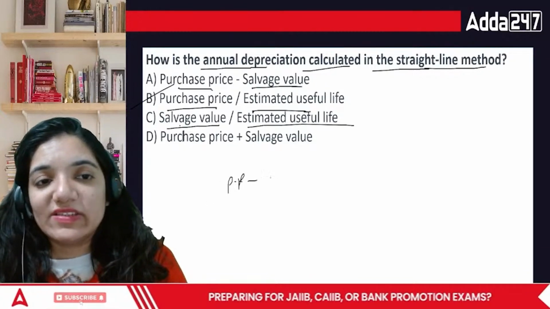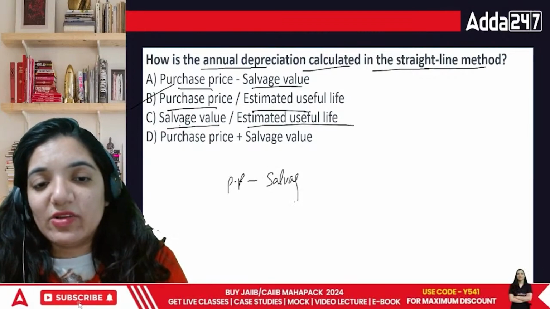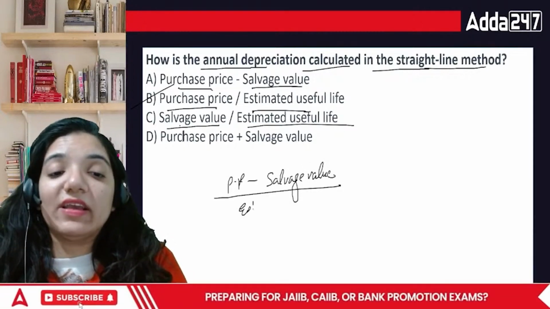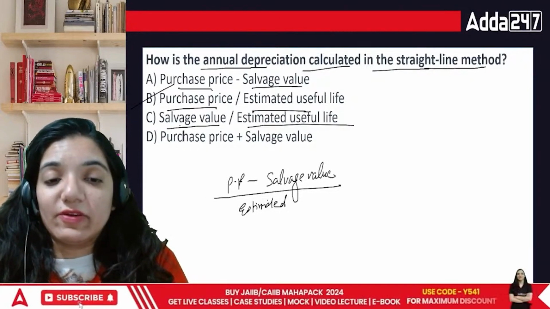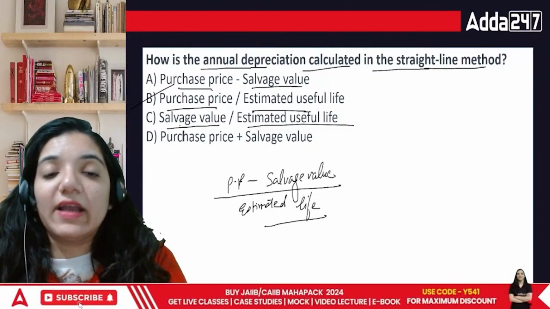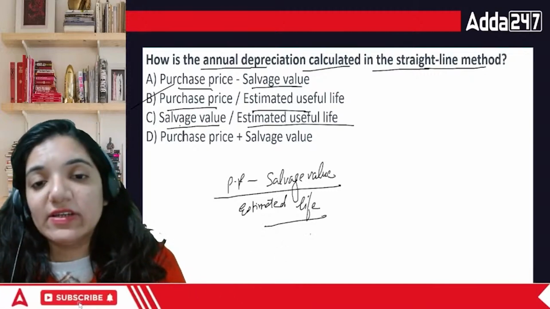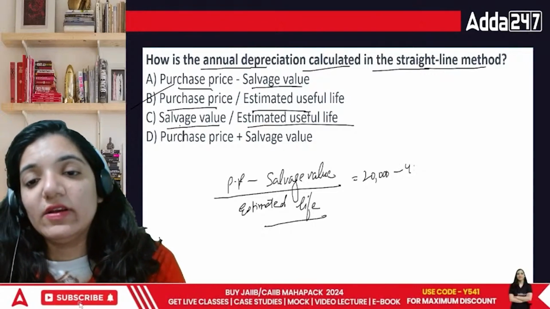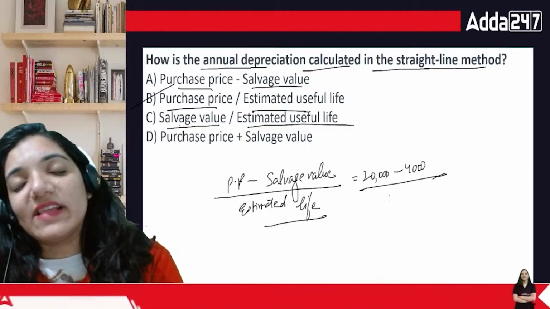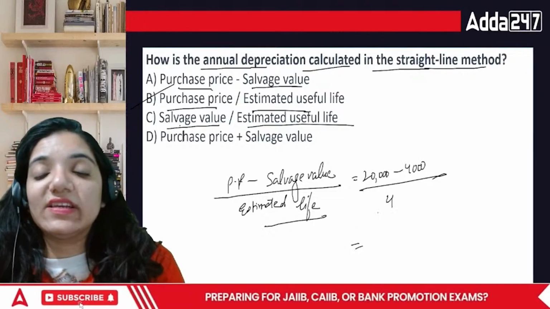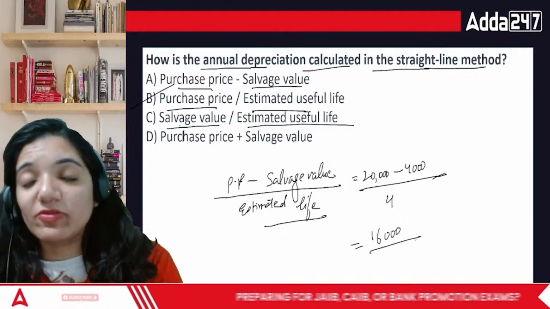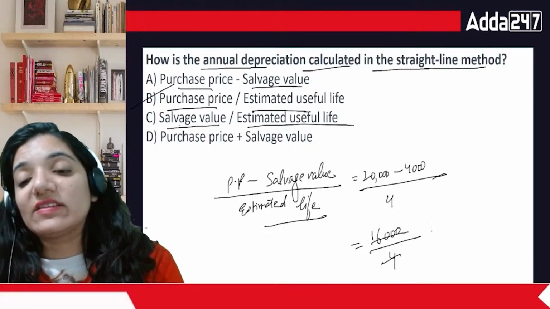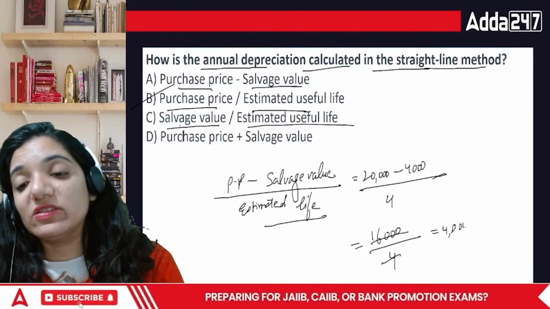Whatever your purchase price is minus your salvage value, if there is a salvage value, then you consider it. If it is nil, then obviously this turns out to be 0 divided by the estimated life. For example, everyone, I bought a machinery worth rupees 20,000. By the end of fourth year, I can sell it for 4,000. And its life is for total 4 years. So in this case, it would be 16,000 is the total amount that you will recover from the machinery over the period of 4 years. So technically, in this case, my answer is going to be rupees 4,000.